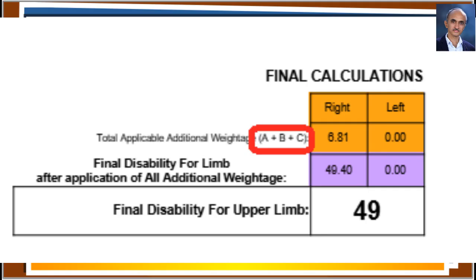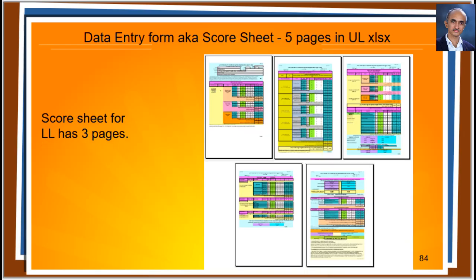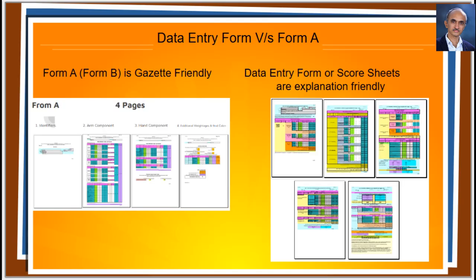So, in effect we made only 18 entries in the data entry form worksheet. With that, you saw that the Form A got filled up automatically, which has 4 pages. Depending on the court or your experience in the court, you can take printout of either the data entry form or print the Form A or Form B.